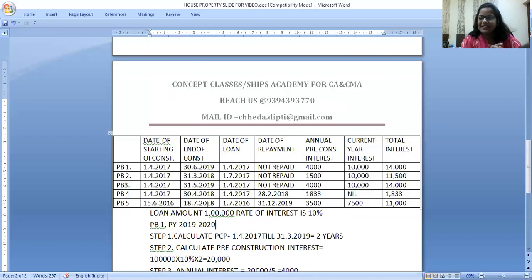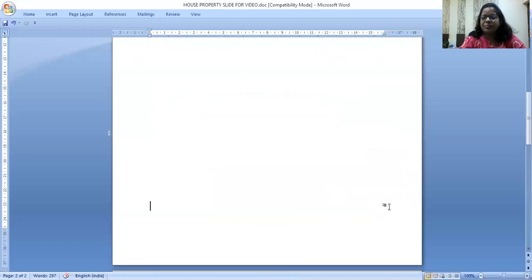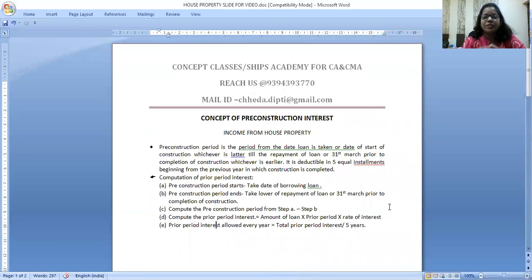17,500, you all got it in your calculator. Divide by 5, it is coming to 3,500. Pre-construction interest is 3,500 and current year's interest is coming to 7,500. Total it is 11,000. So this is the gist of pre-construction interest. I'll make more such videos on very small, nice concepts. Let me know, give me the feedback.